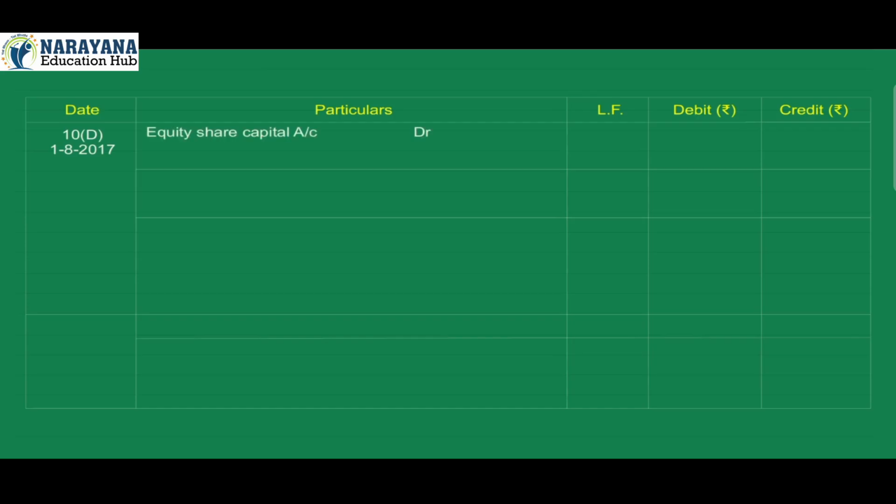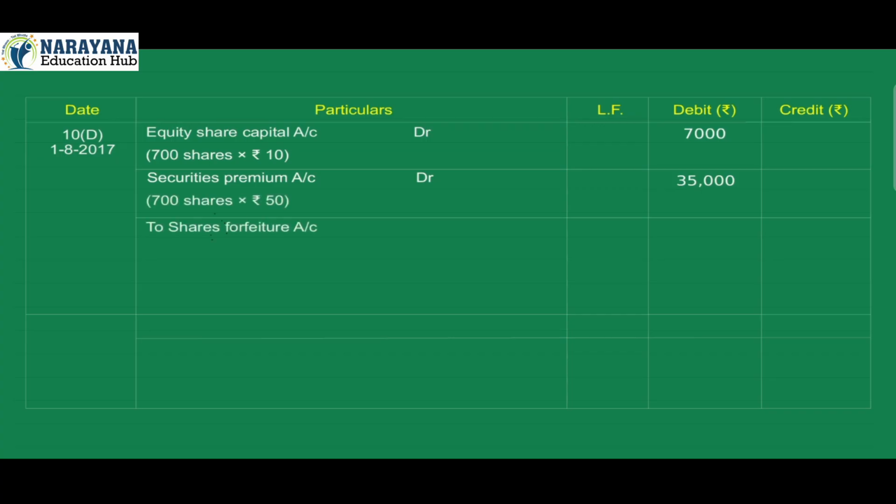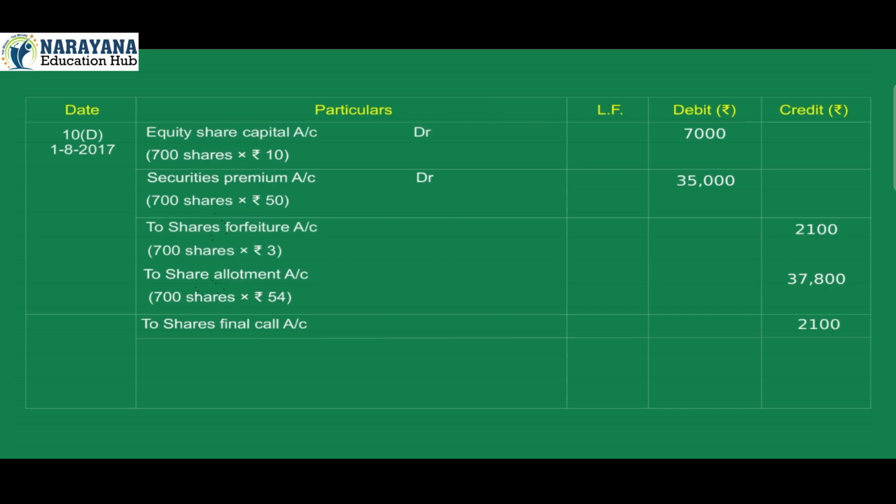10D. 1st August 2017. Equity share capital account debit 7,000 (700 shares × Rs 10). Securities premium account debit 35,000 (700 shares × Rs 50). To shares forfeiture account credit 2,100 (700 shares × Rs 3). To shares allotment account credit 37,800 (700 shares × Rs 54). To shares final call account credit 2,100 (700 shares × Rs 3). Being forfeited 700 shares of Athens for non-payment of amount on share final call.